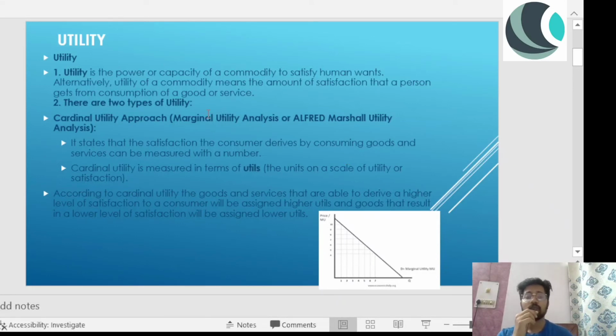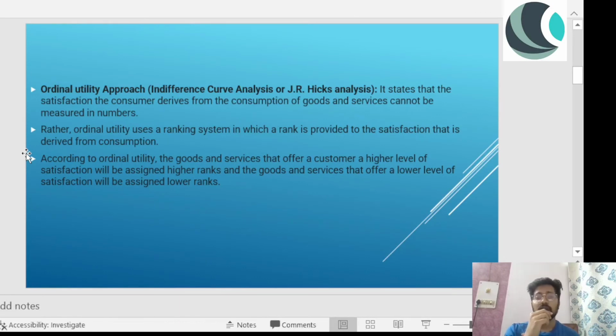Because UGC NET won't ask you direct questions, they will ask you tricky questions. And usually, I have been in touch with many aspirants, and what they do is study this thing. They are very well aware of what cardinal utility is, but they are not very sure about what it is also known as. It is also known as marginal utility analysis or Alfred Marshall utility analysis, so that's very important. While we're talking about ordinal utility analysis, you need to know the indifference curve. It is also known as indifference curve analysis or J.R. Hicks analysis, because you won't get a straightforward question as I just told you, right?